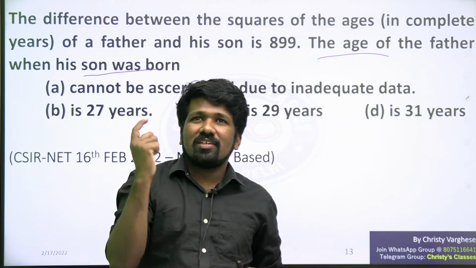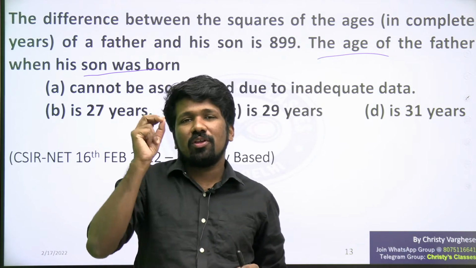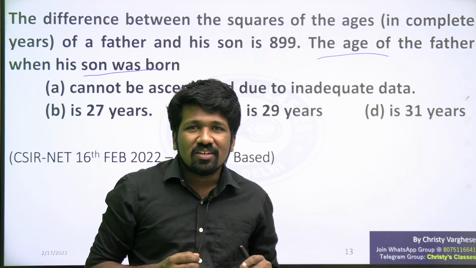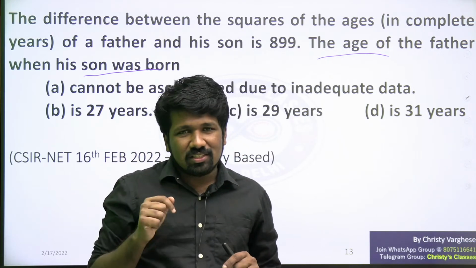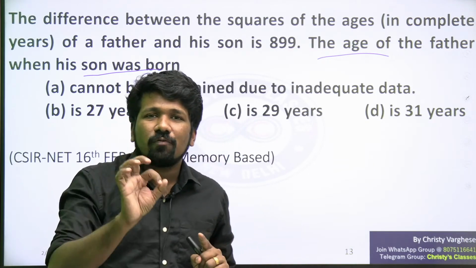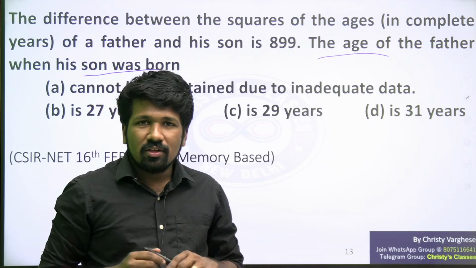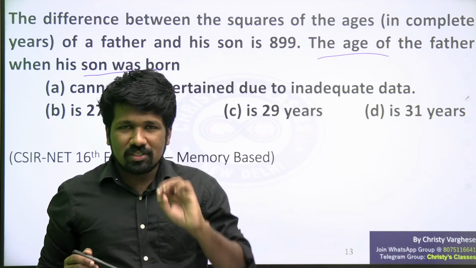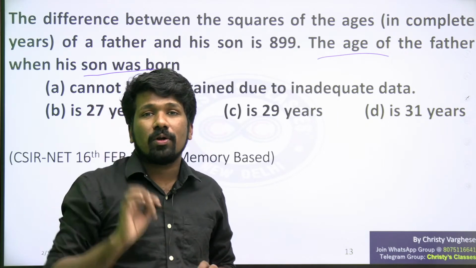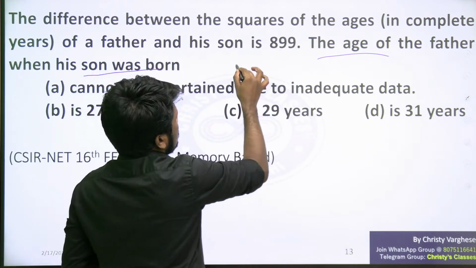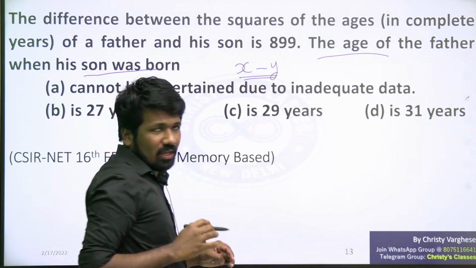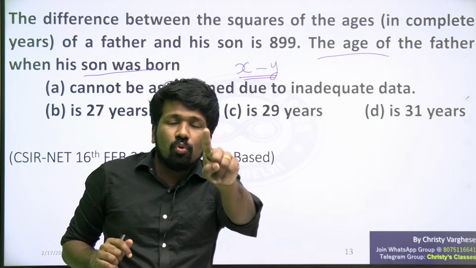Your father's present age minus your present age will be your father's age when you were born. That means if your father's age is presently x and your age is presently y, then x minus y will be the age of your father when you were born.